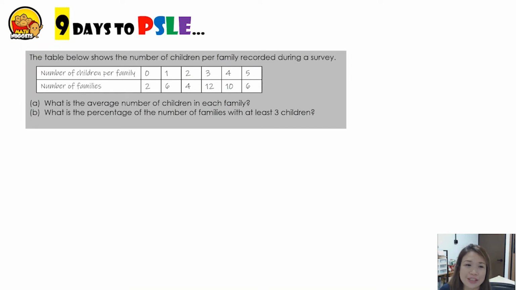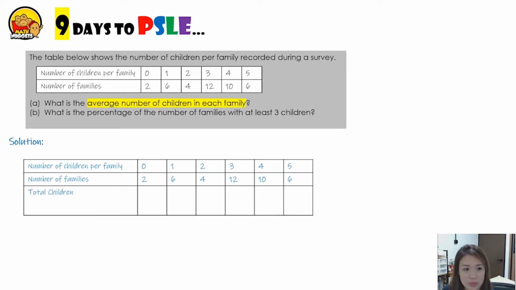Hi, 9 days to PSLE. Let's read today's question. The table below shows the number of children per family recorded during a survey. So what is the average number of children in each family? And what is the percentage of the number of families with at least 3 children?